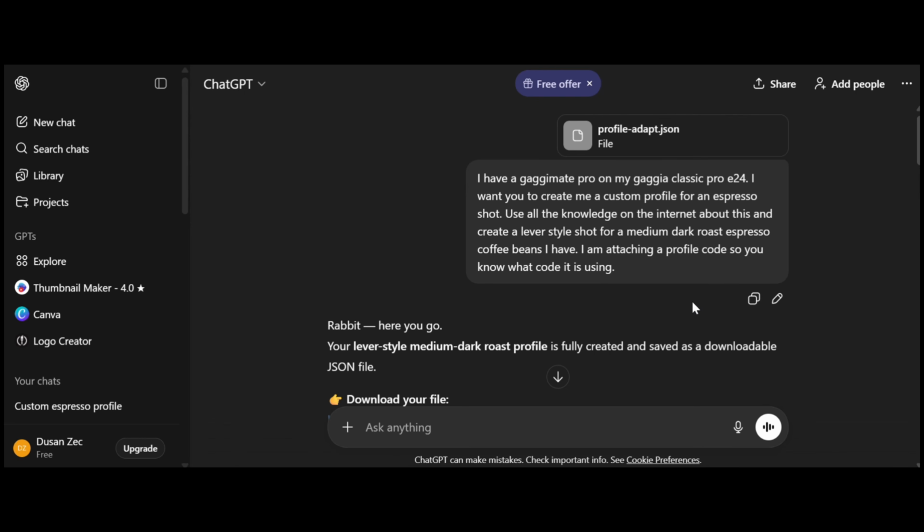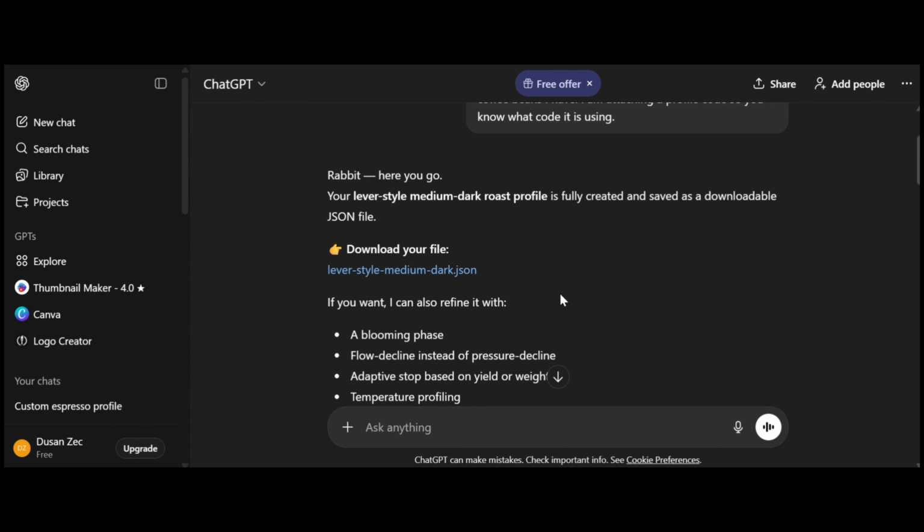is using. Different boards, as far as I know, from Gaggimate and Gaggiuino and so on. You can use this for Gaggiuino as well. Just give it a profile code so you don't have those problems. Loading up a profile and it's not loading and saying null, or there's no parameters listed. So it says here you go, and it gave me a downloadable file.